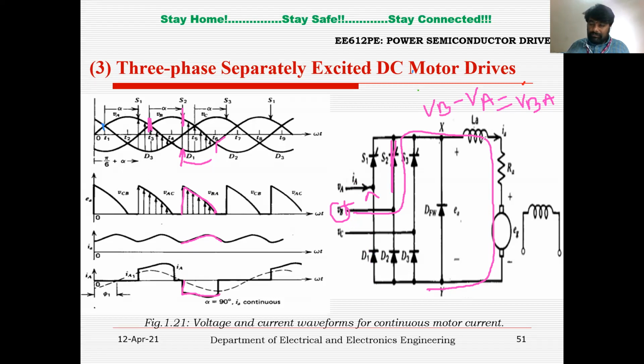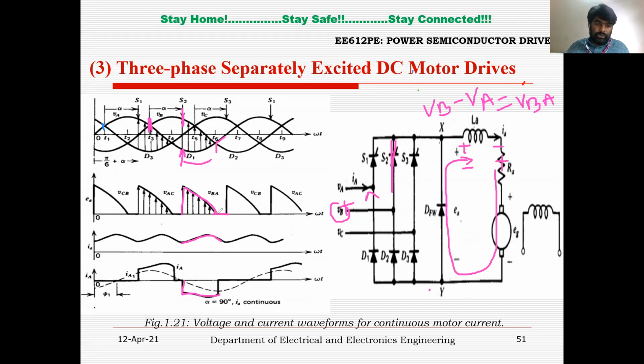But the load has to carry some current because it has the energy in the inductor, right? That energy has to discharge. So before discharging current, it will reverse its polarity, and the freewheeling diode comes into the picture. Instead of flowing through the source, load and all, it will flow through L positive, RA, back EMF, through the freewheeling diode and L negative. So the terminals X and Y are short circuited by the freewheeling diode.